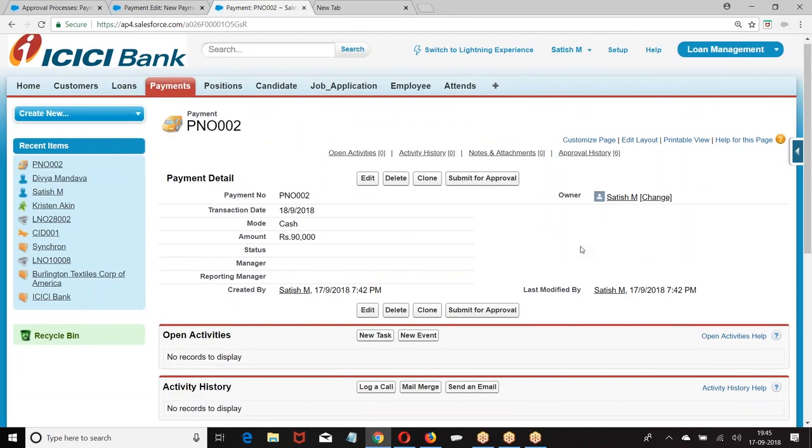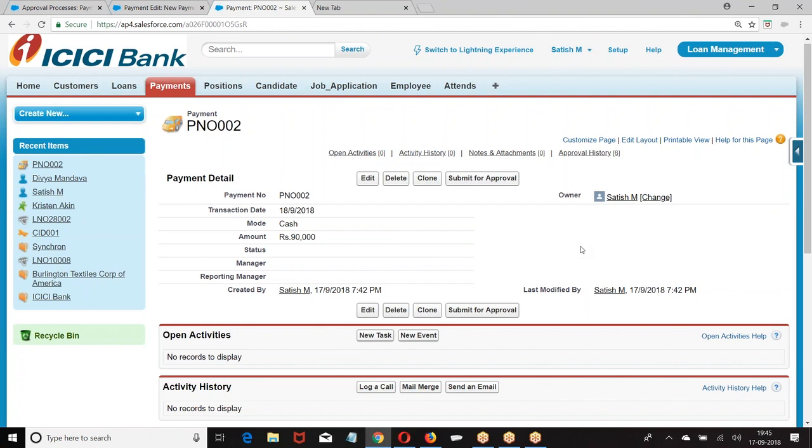So when do you call it a parallel approval process? When the record is submitted to more than one user in a single step, we call it a parallel approval process. How many types of parallel approval process are there? Two.